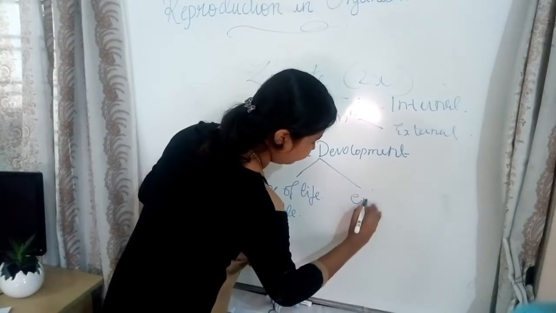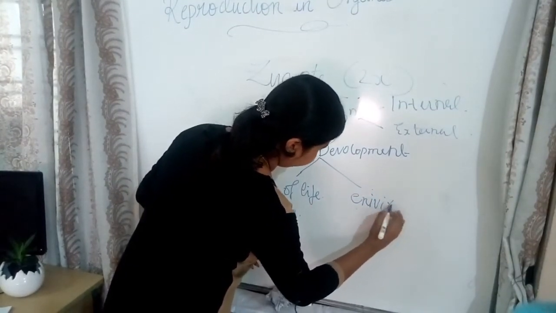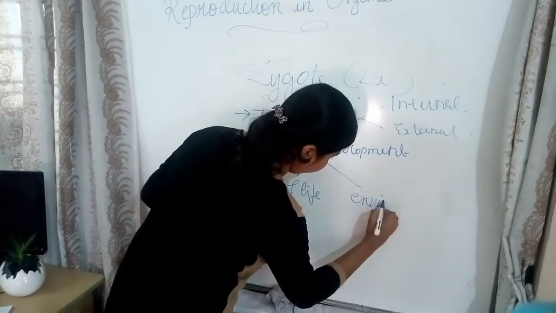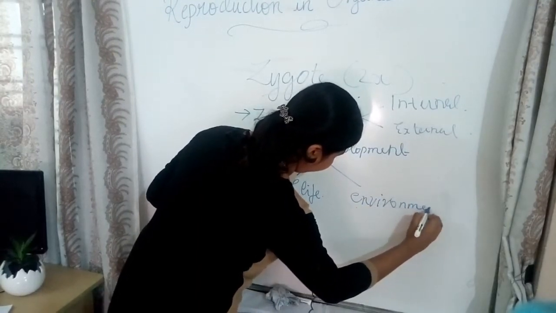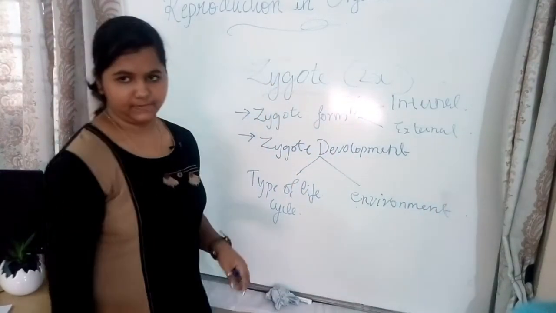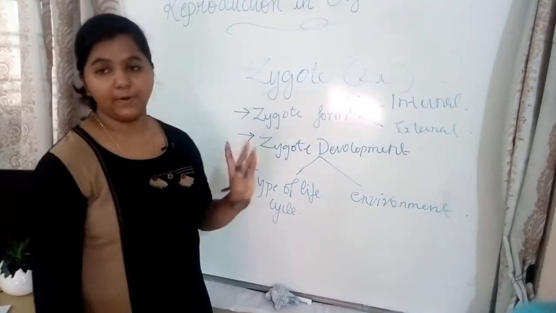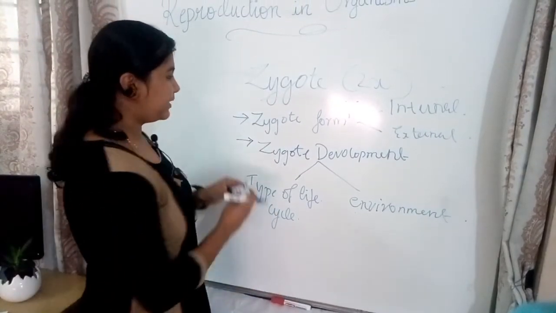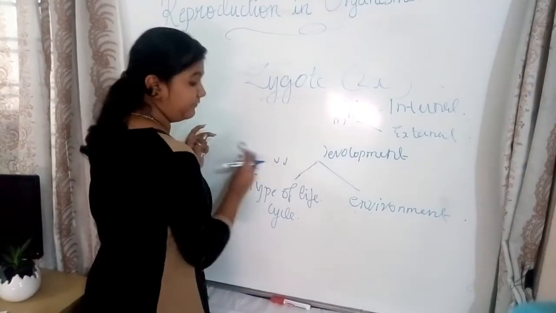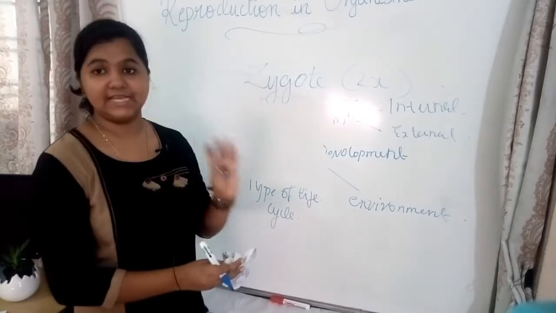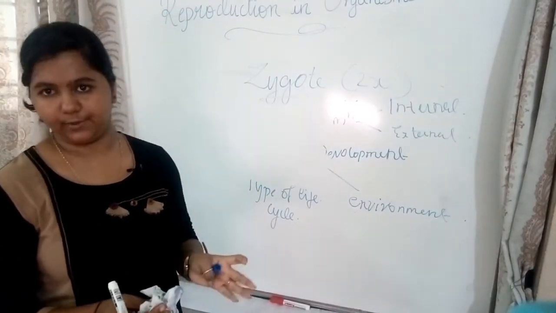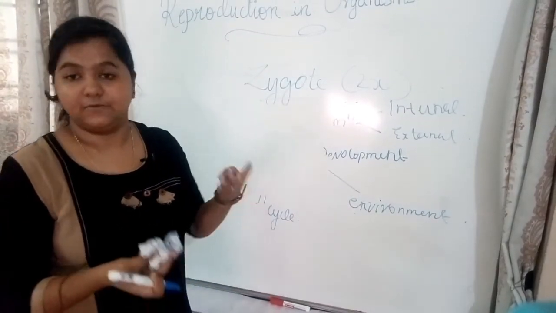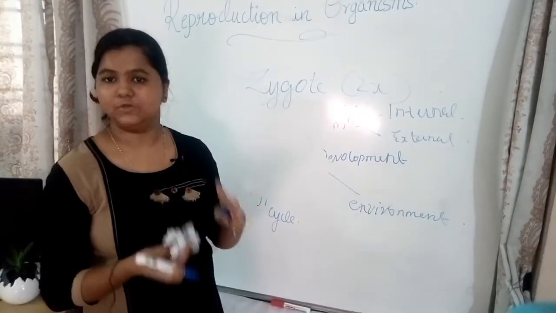So environment is another factor. It's the second factor. Okay. So these are about zygote. Now we are going to learn about embryogenesis. So what is embryogenesis? I told you after the post-fertilization event is the formation of embryo. If gametogenesis is the formation of gamete, then embryogenesis is the formation of embryo.